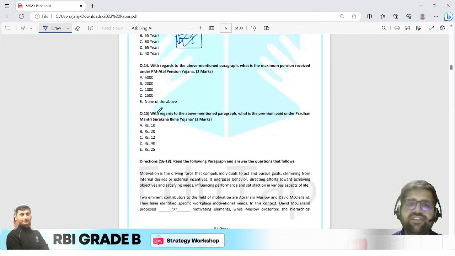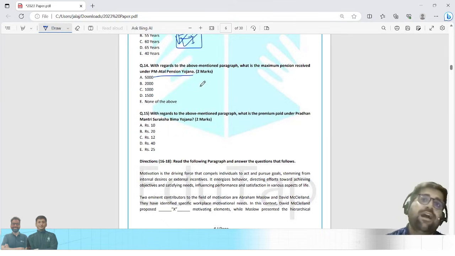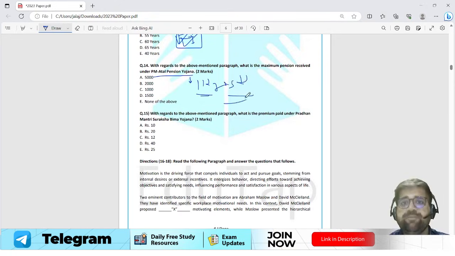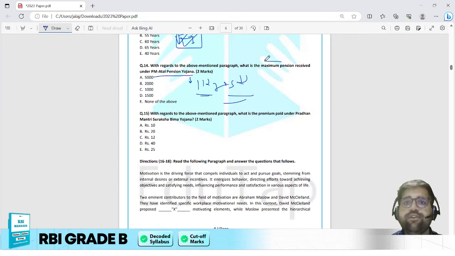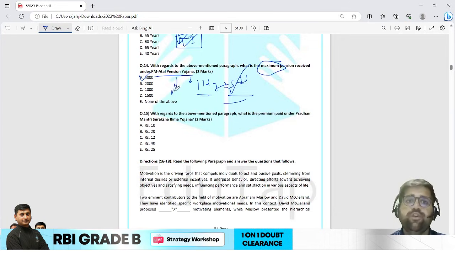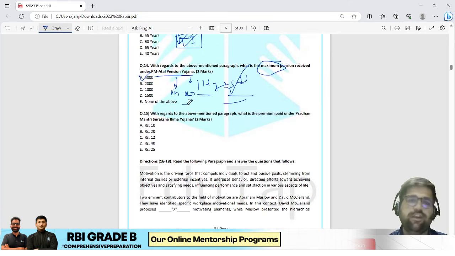With regards to the above mentioned passage, what is the maximum pension received under Atal Pension Yojana? Atal Pension Yojana was launched in the year 2015 under the ambit of the Ministry of Finance. If I'm not wrong, 1000, that is 1k, to maximum 5k, that is 1000 से लेके 5000 तक pension you can receive over here. Now they are asking you the maximum pension, therefore the answer will be 5000. Pension is receivable under Atal Pension Yojana, and I also hope that you know that it is working only for unorganized sectors. So question number 14 is also easy according to me if you have the basic knowledge.